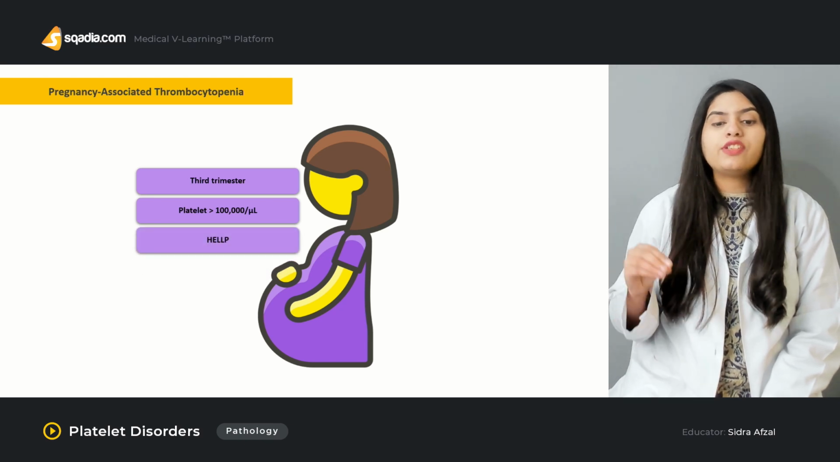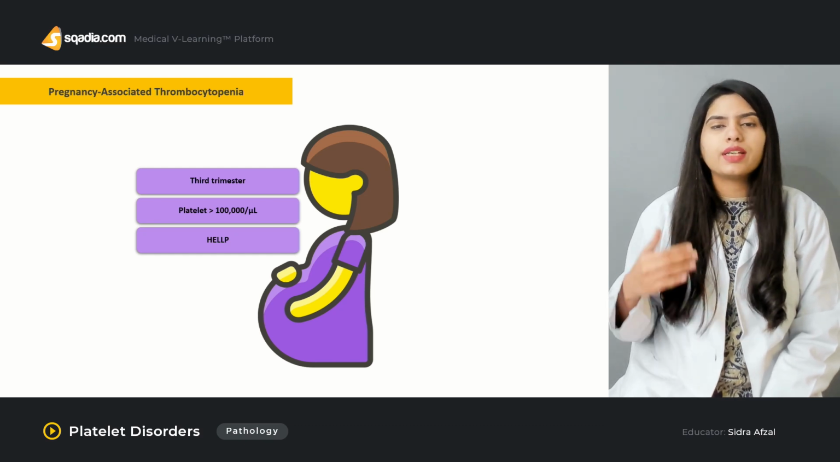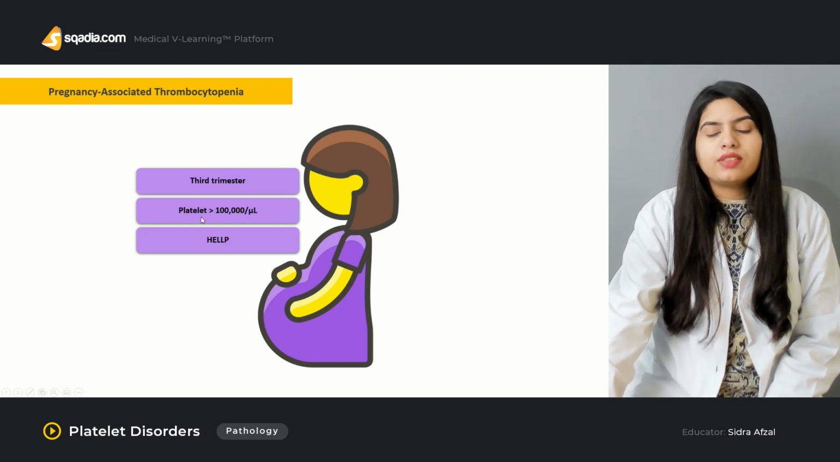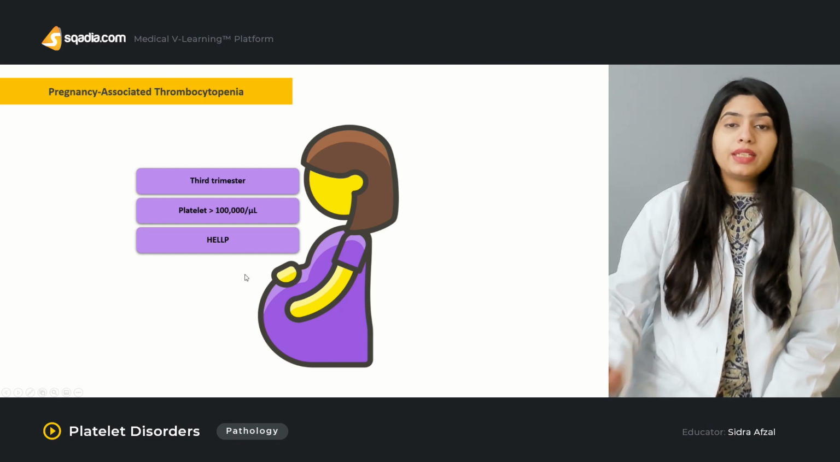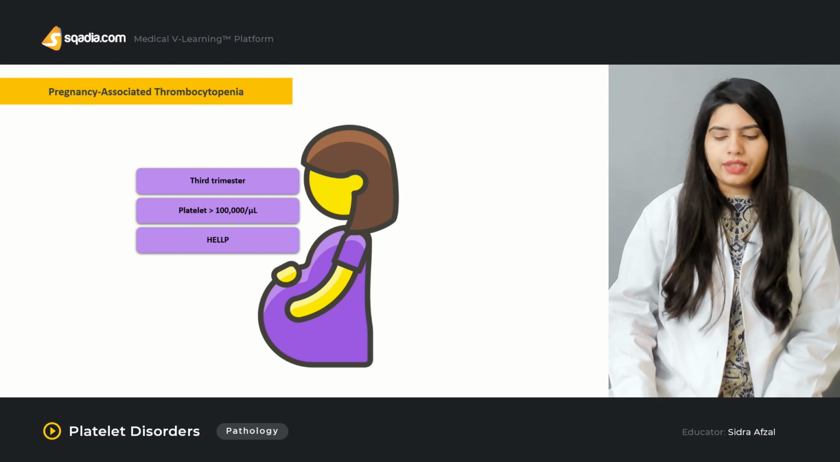HELLP syndrome. This syndrome is also associated with pregnancy-associated thrombocytopenia. As the name indicates, H stands for hemolysis, EL stands for elevated liver enzymes, and LP stands for low platelet count. So in pregnant women, this can also be a cause of thrombocytopenia.